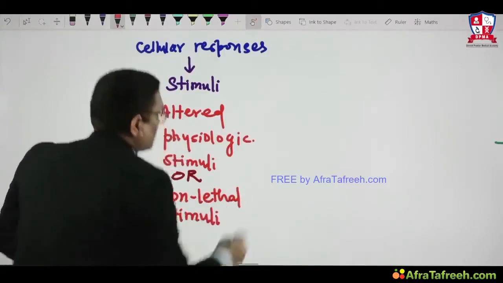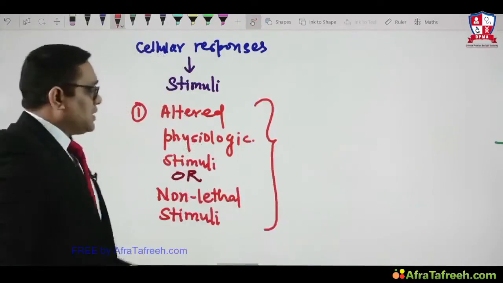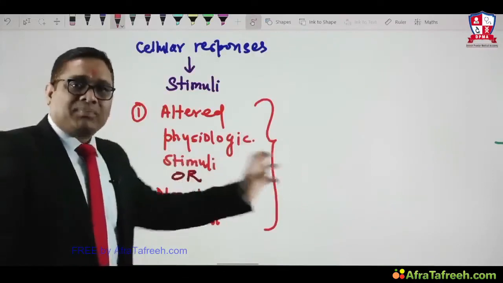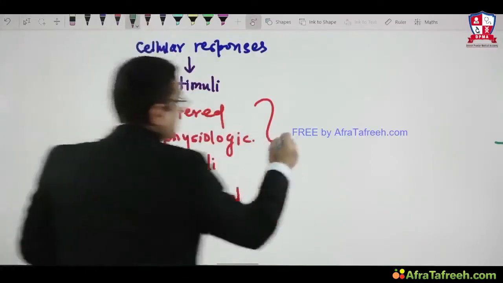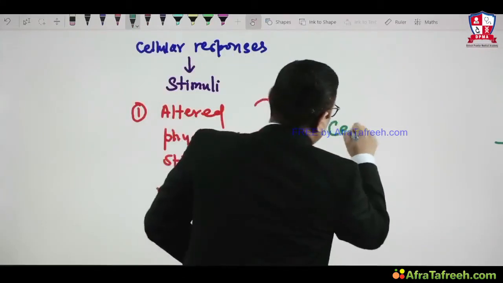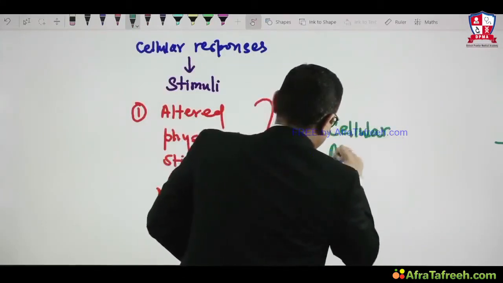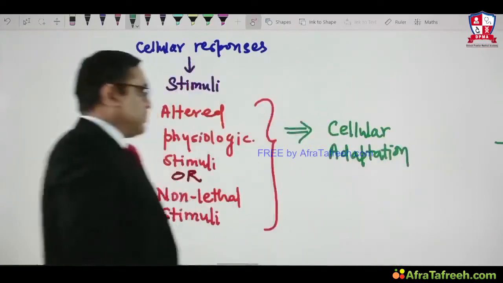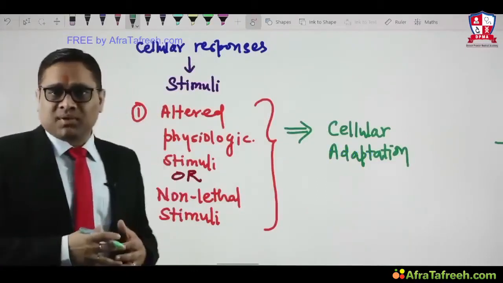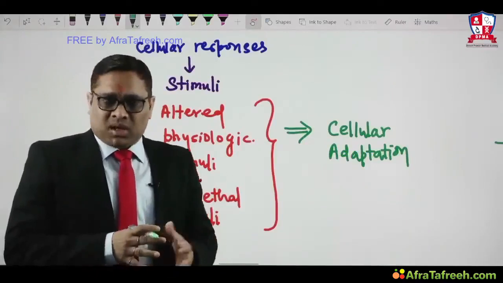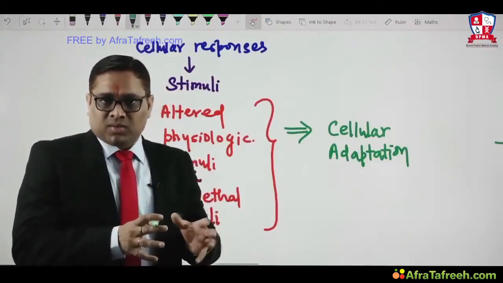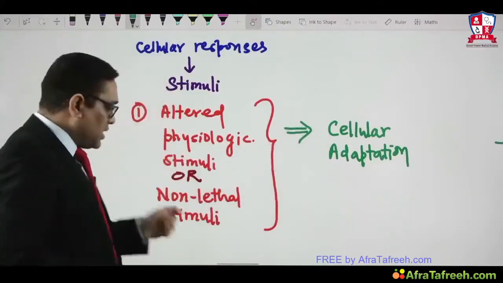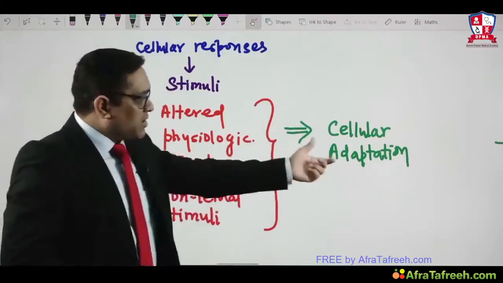Here it is very important to understand that whenever we give this type of stimulus to a cell, the cell will acquire adaptation. So this will give rise to cellular adaptations. The cell will adapt itself so that it should not get damaged and should maintain its normalcy when the stimulus is removed. That is called cellular adaptation. So altered physiologic stimuli or non-lethal stimuli will create cellular adaptation.